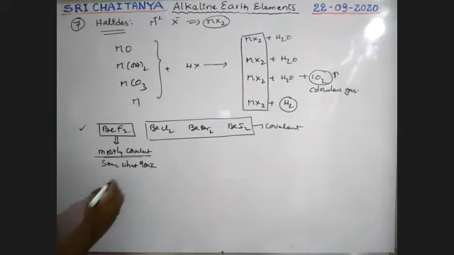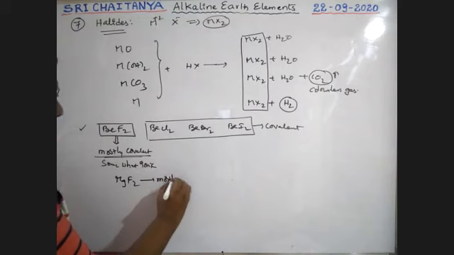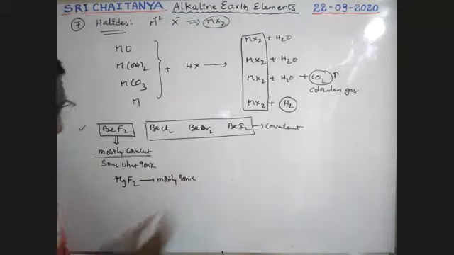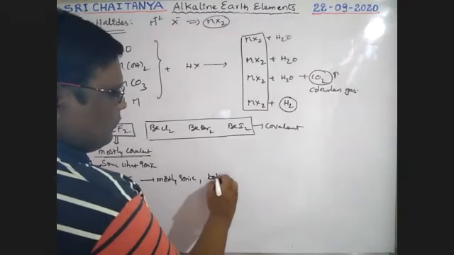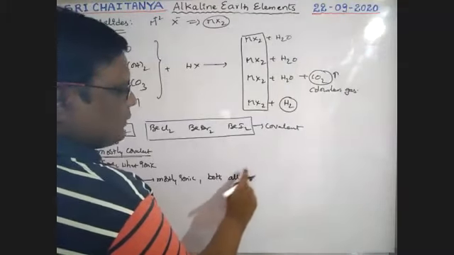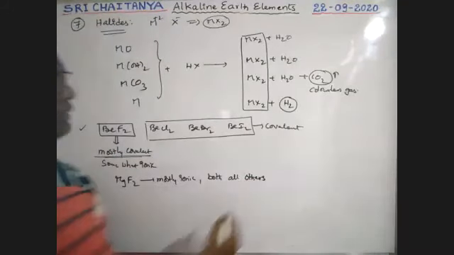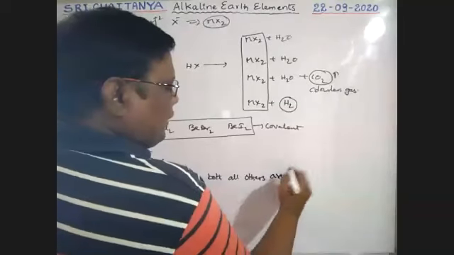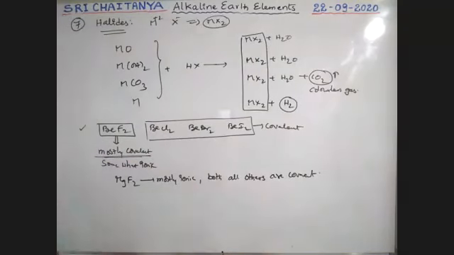Next, magnesium. Magnesium fluoride is mostly ionic, but all others are covalent. Not only this, remaining all compounds are covalent.